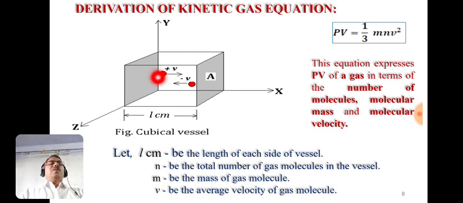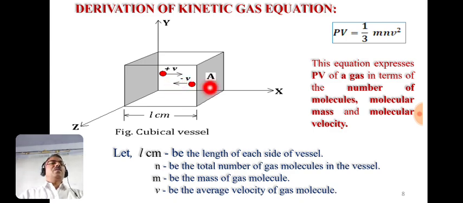Now we know the gas molecules are in constant motion. When a molecule moves along the direction parallel to the x-axis, its velocity is considered positive, plus v, and when it hits the face A of this cubical vessel, it will go back with the same velocity, so its velocity is represented by a negative sign.